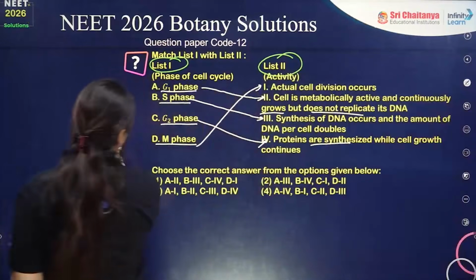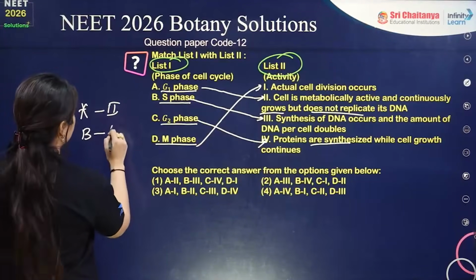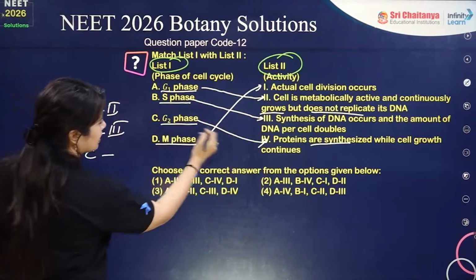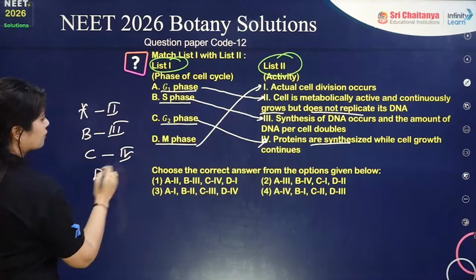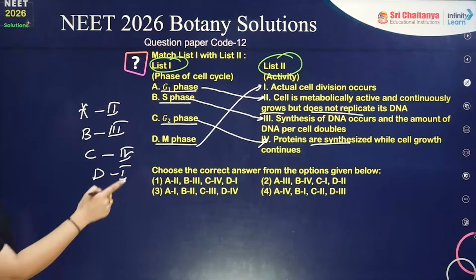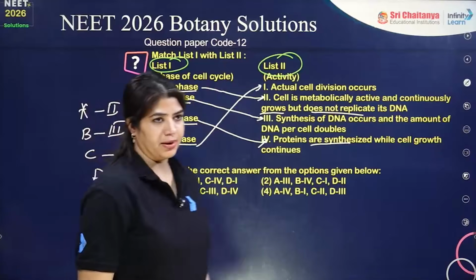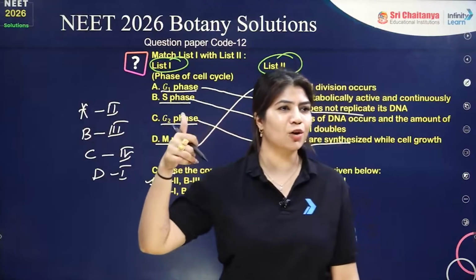So for A, it is option number 2. For B, it is option number 3. For C, it is option number 4. And for D, it is going to be option number 1. So A2, B3, C4 and D1. The answer has to be option number 1. Okay, everyone? Everyone is at option A.